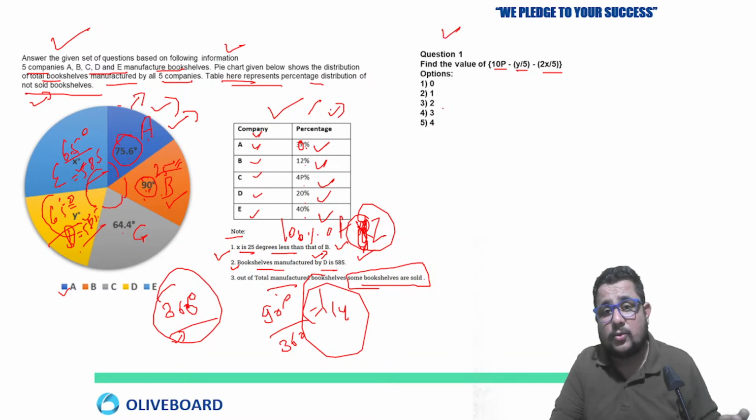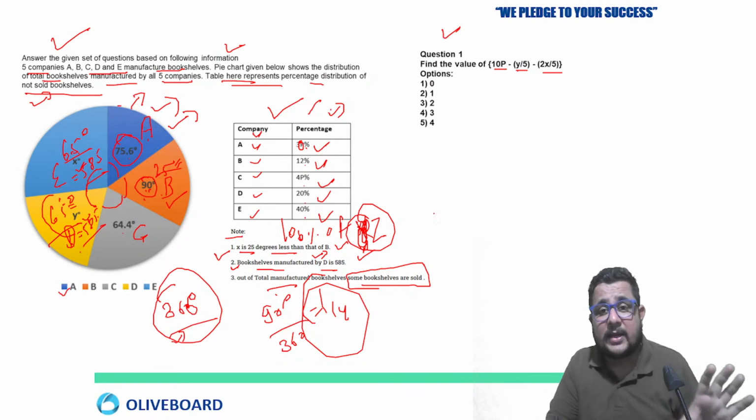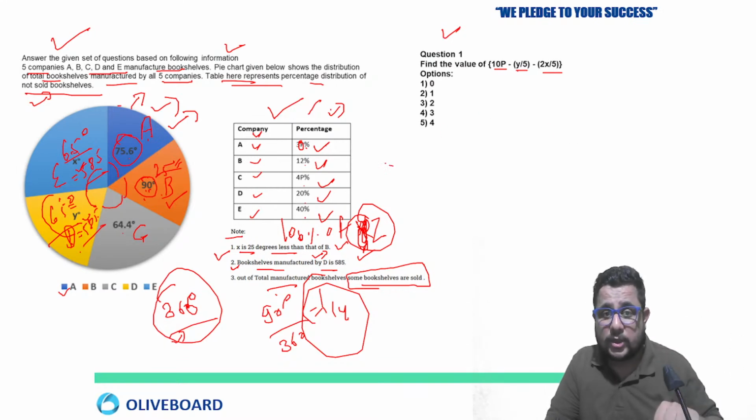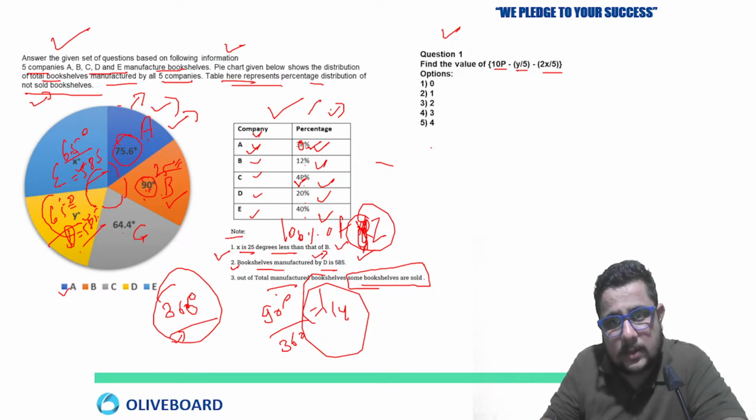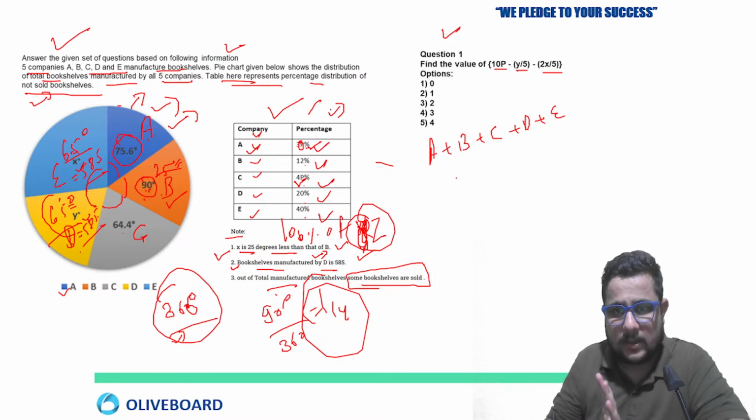Now see the first question. Because we can't calculate any other detail, we have to depend on the question. But one more thing, see here, the not sold books: this is 4p%, this is 3p%. So total not sold books will be A plus C plus D plus E. Clear to all of you or not?